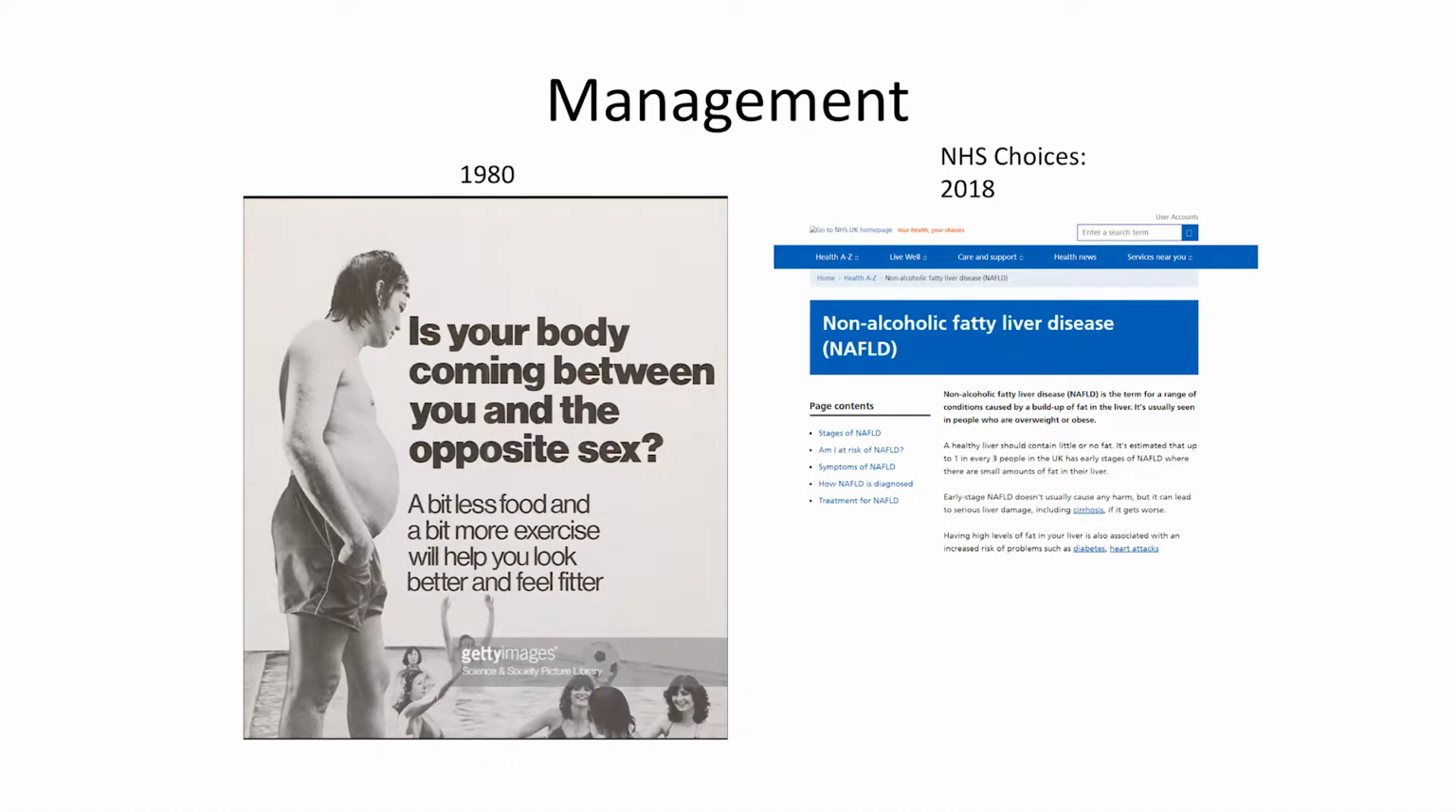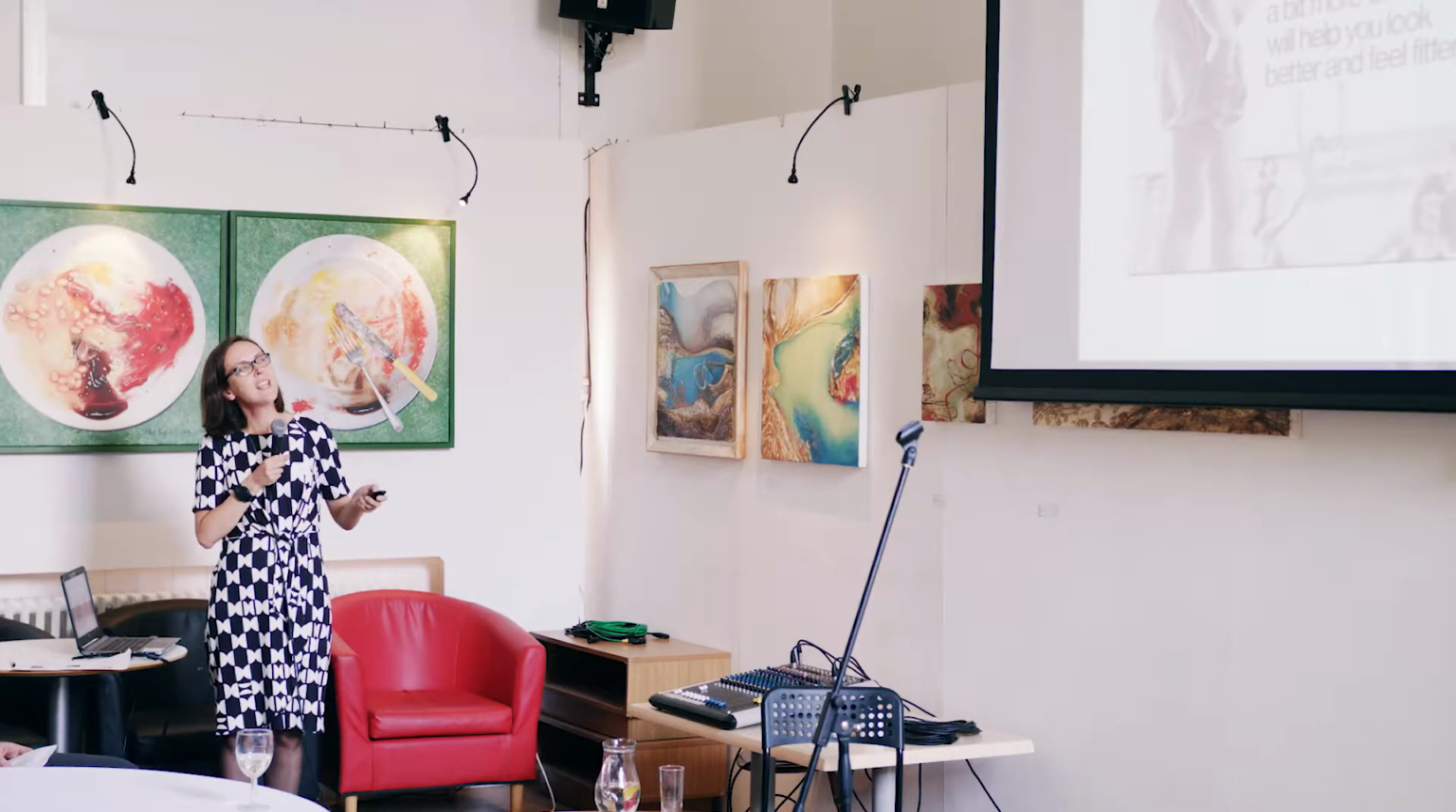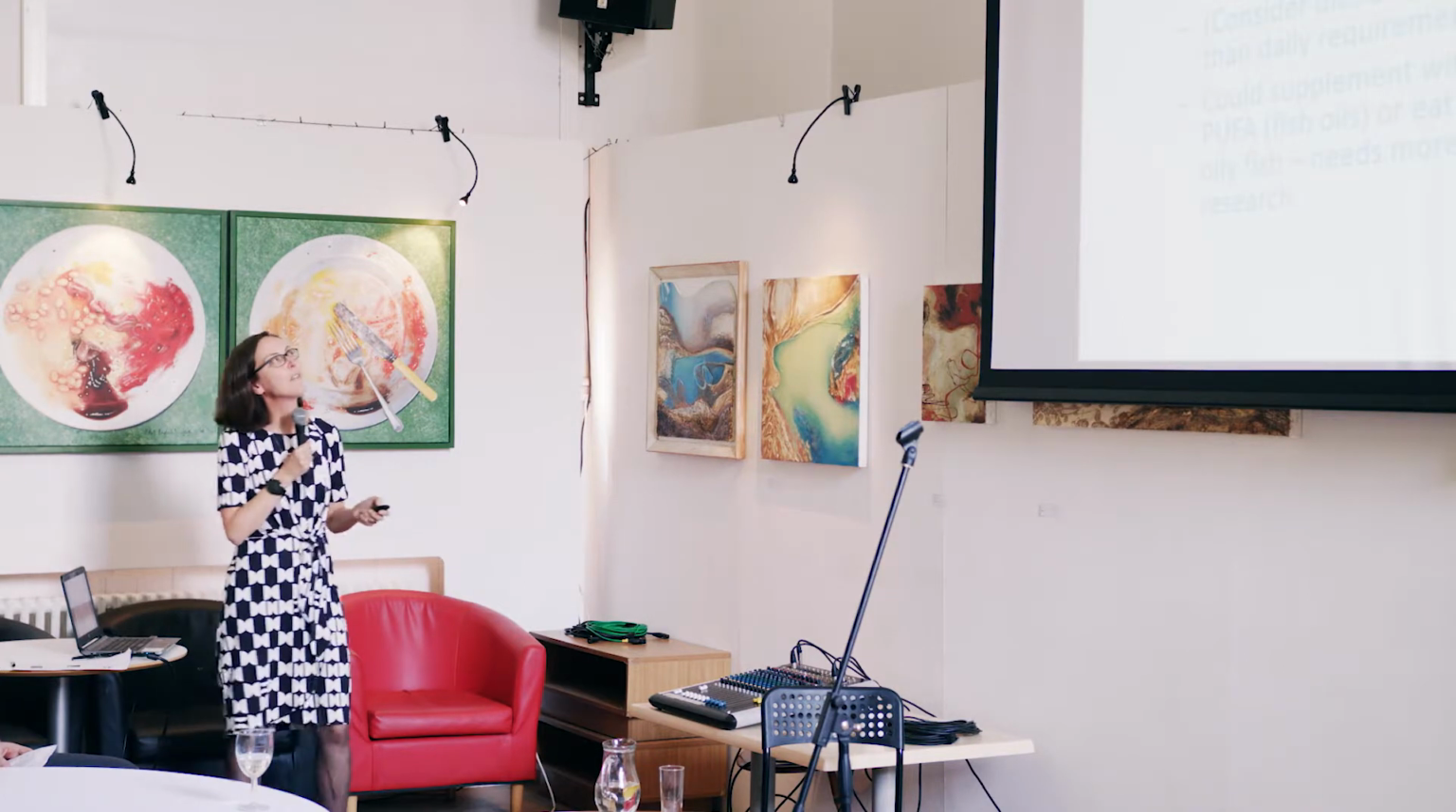This is a probably now fairly politically incorrect poster from 1980, which kind of says everything we knew about managing these sorts of patients. But again, typical size and shape of one of our patients. And this is NHS Choices, which to be honest, isn't an awful lot more detailed than this poster. I think we can be a lot more specific now, can't we?